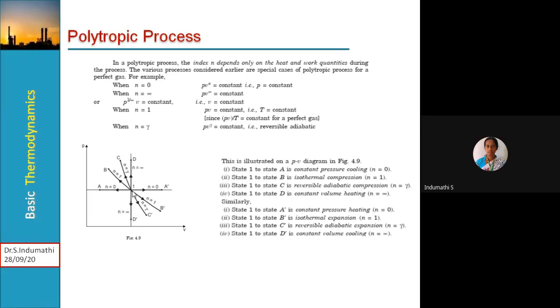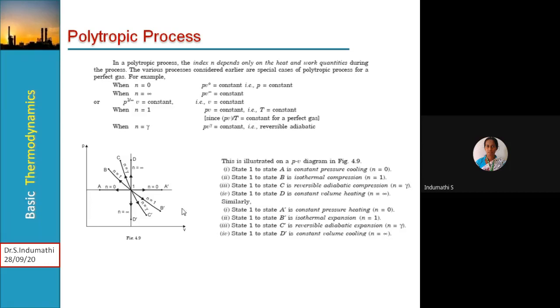Here, state 1 to A, see the horizontal line, shows the constant pressure cooling. 1 to B is isothermal compression, 1 to C is reversible adiabatic compression, and 1 to D is constant volume heating. Then 1 to A dash is constant pressure heating, 1 to B dash is isothermal expansion, 1 to C dash is reversible adiabatic expansion, and 1 to D dash is constant volume cooling process.